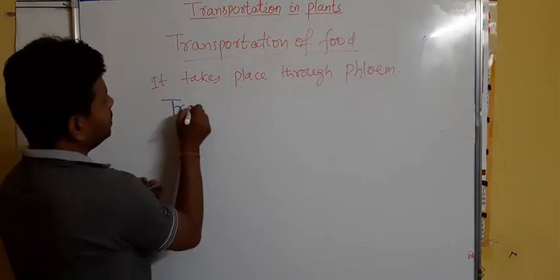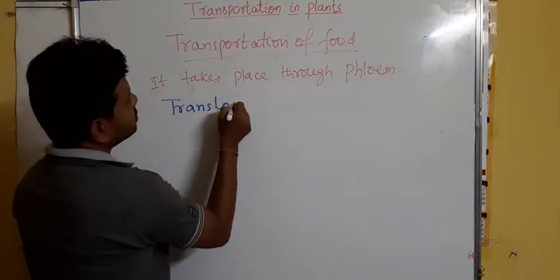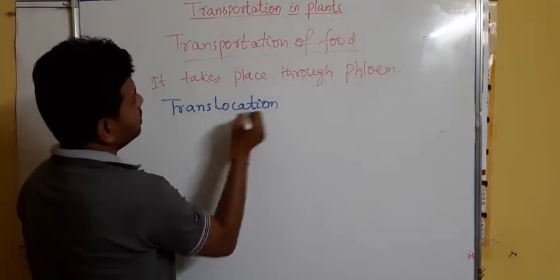So here another word comes, translocation. What is the meaning of this translocation?